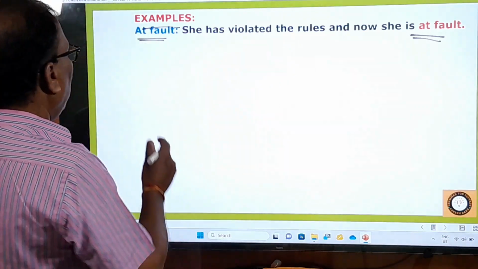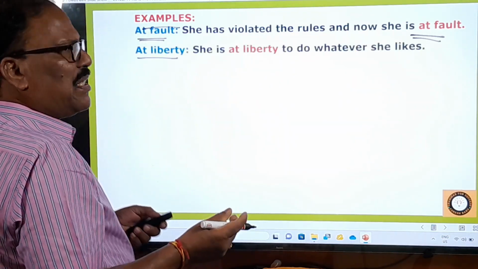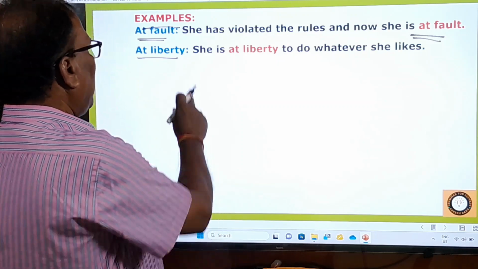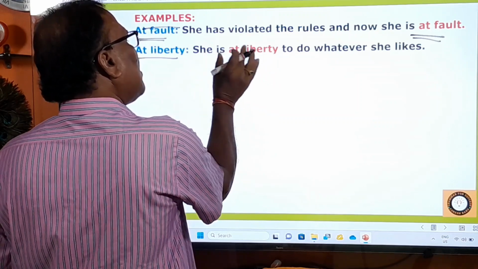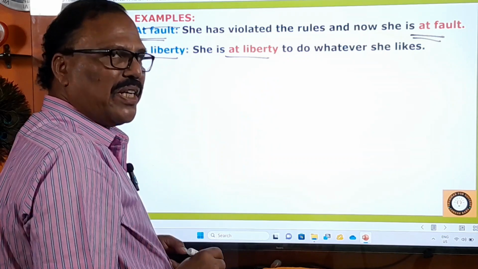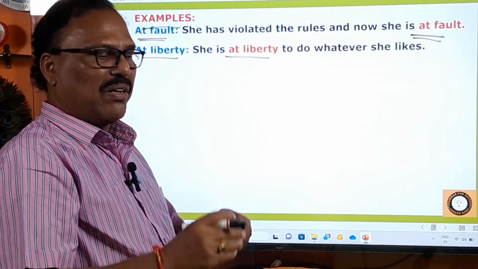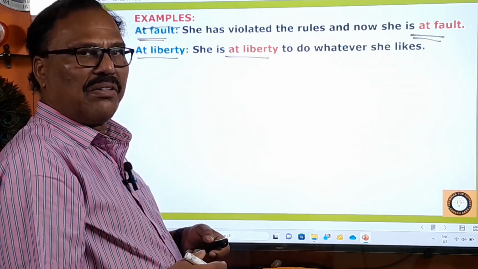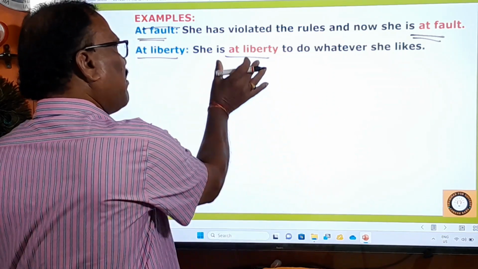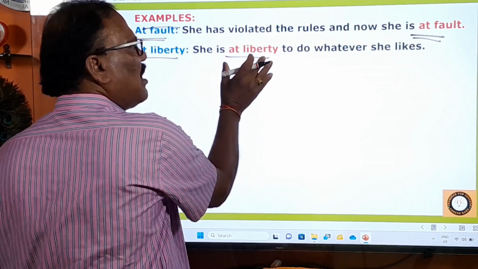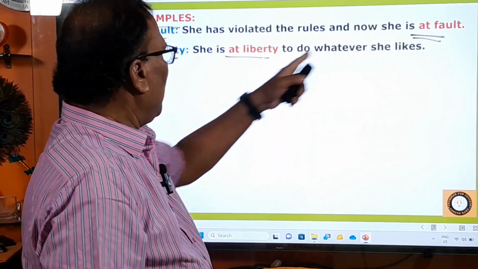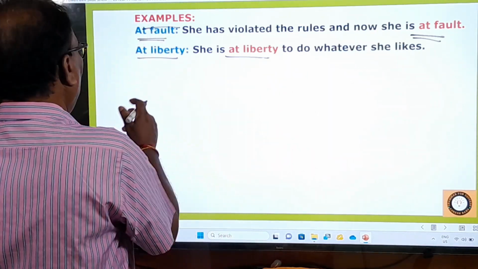Next, at liberty. At liberty means free, having freedom to do something. She is at liberty, that means she has the freedom to do whatever she likes. Are you at freedom? If you are enjoying freedom, you must say, I am at freedom. He is at freedom, they are at freedom. It's a beautiful phrase, anybody can use it. If anybody commits a mistake, you say, hey mister, you are at fault.